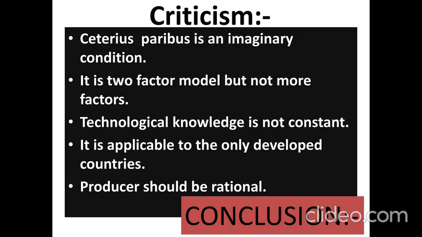He has taken only two factors, land and labor, or labor and capital, or organization or advertisements. In reality, there are 14 M's: mind, muscle, money, member, motivation, merchandising, a variety of factors of production. He has not taken all these factors into consideration. Therefore, this theory is not as we think. But when compared to Alfred Marshall's theories, it is far better.